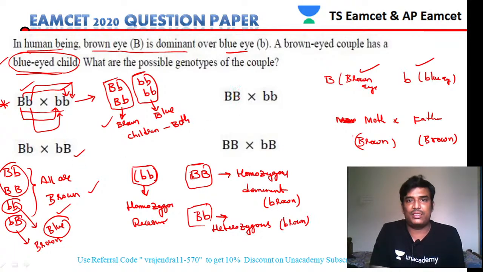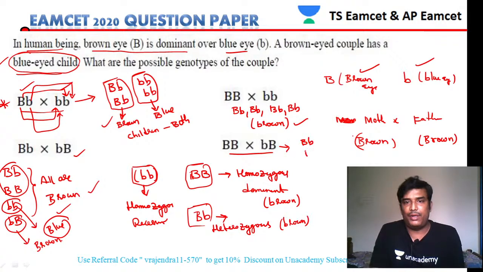Then let us see here in this case. So in option C, BB, then again BB, then all are brown. All are brown in this case. Then in option 4, let us see. In option 4, if you see, here also we get BB and BB. So no doubt all are brown here also.